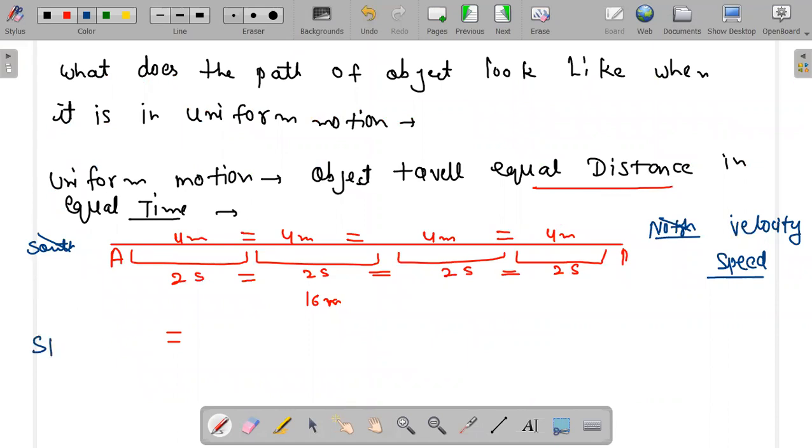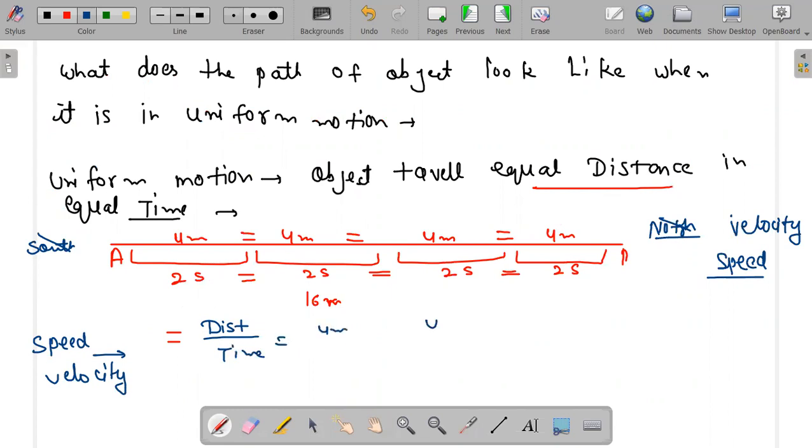Okay, if I want to find speed, or if I want to find velocity, then what is the formula of speed, or the formula of velocity? I'm writing the formula of speed here: distance upon time. So what is my distance?